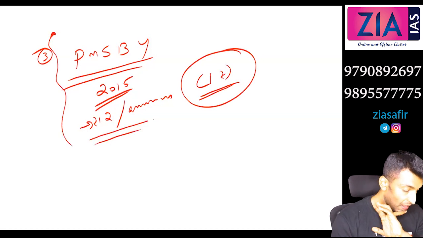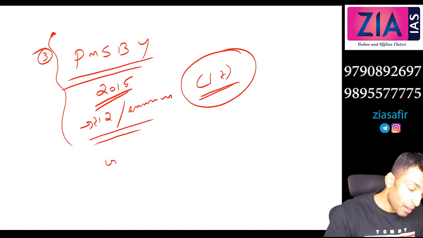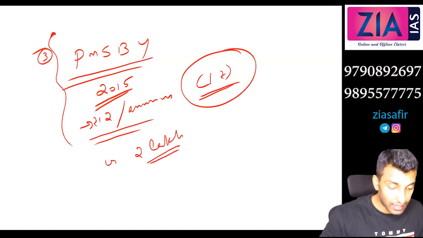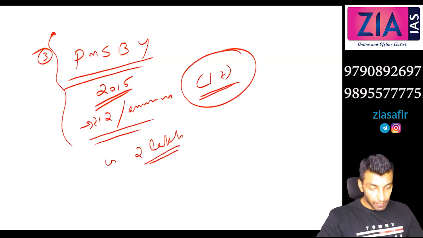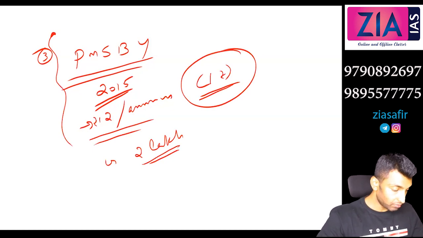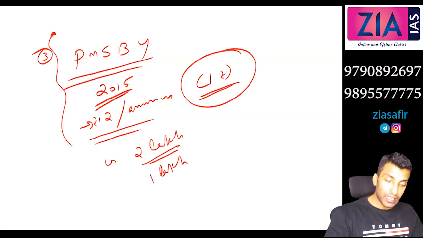Here there is a compensation for accidental death and complete disability. The compensation is 2 lakh. In case of accidental death and complete disability, there will be a compensation of 2 lakh. In case of partial disability, 1 lakh. Who is eligible here?